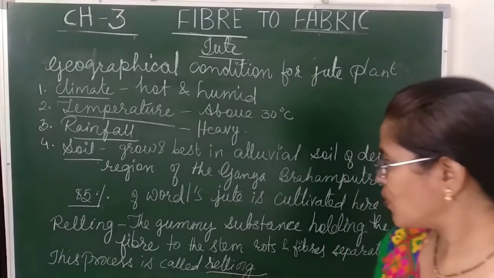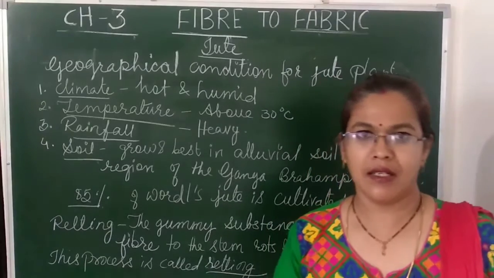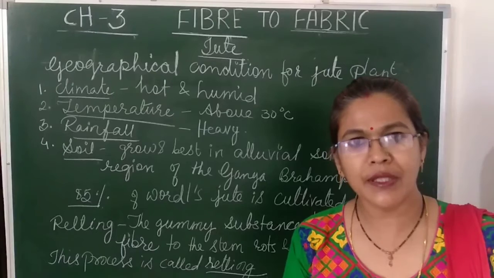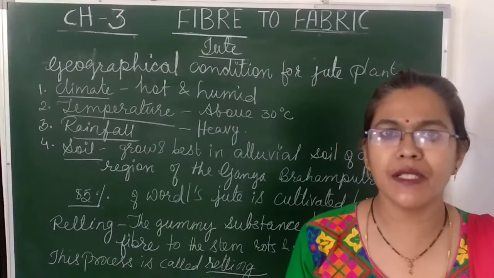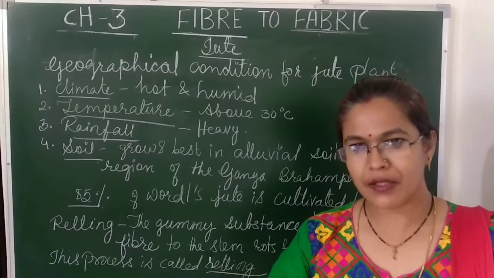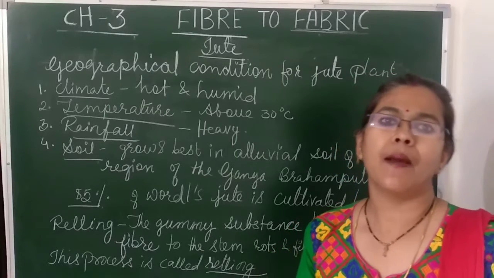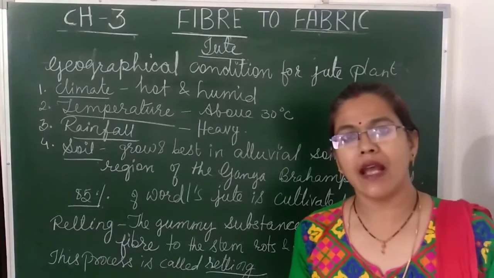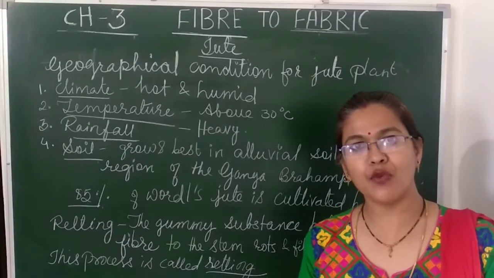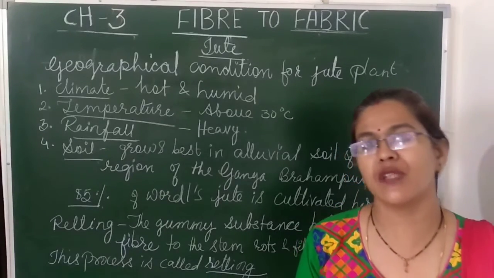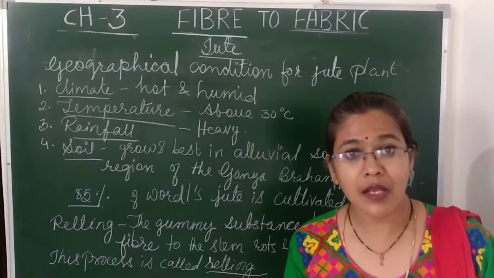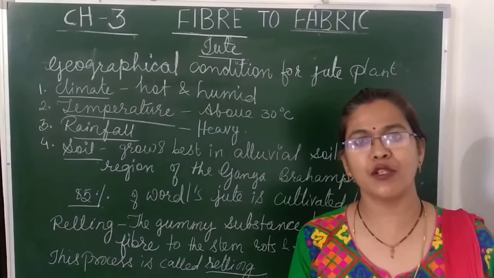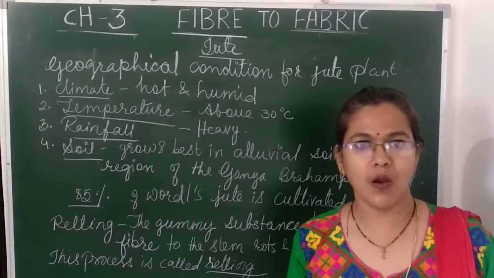Okay, once the fibers are separated, the remaining materials are thrown in the water only, and only the fibers are collected, sun dried and then bundled into small bundles. Now these fibers are used for making yarn. These fibers are pale yellow in color, silky to touch, and 2 to 3 meters long.